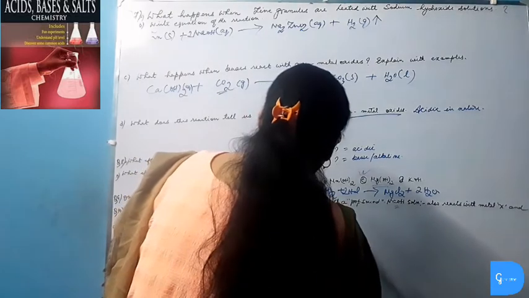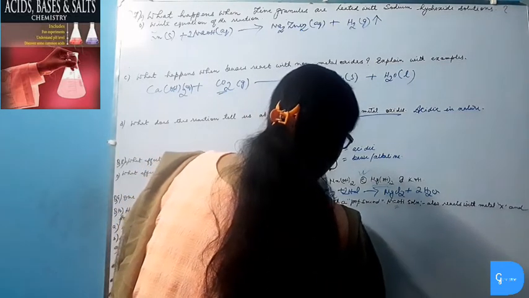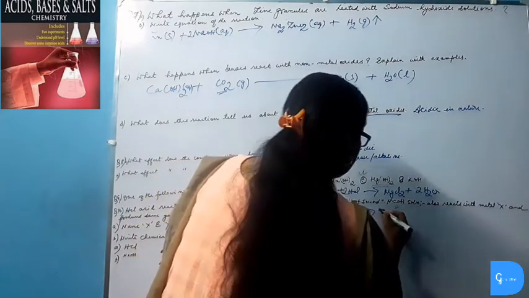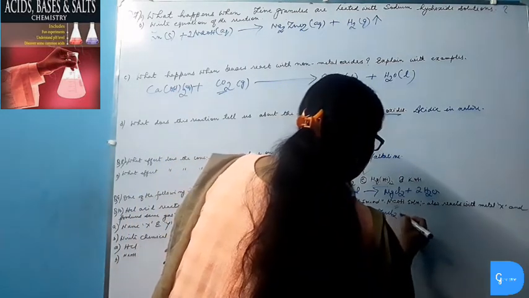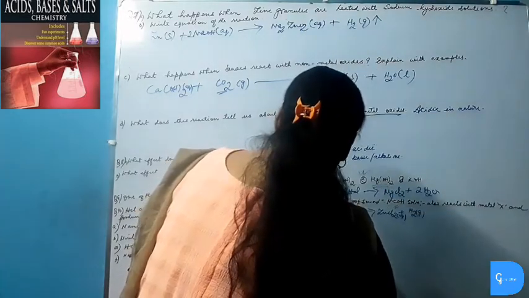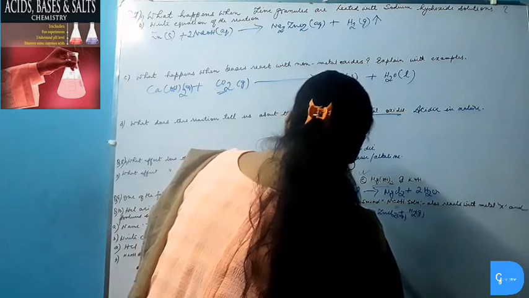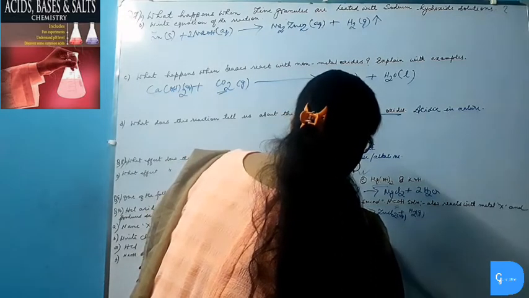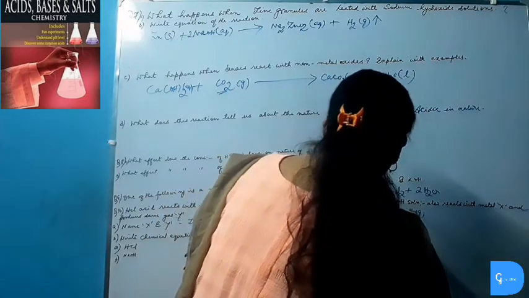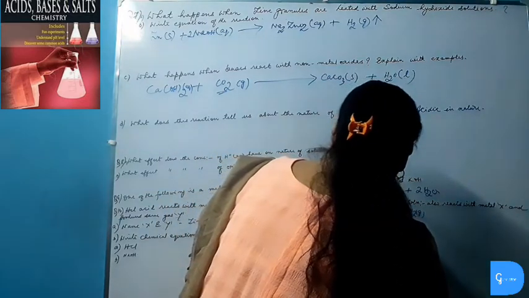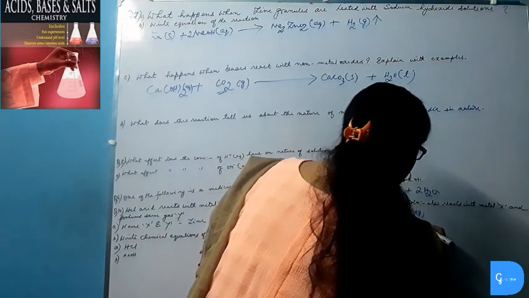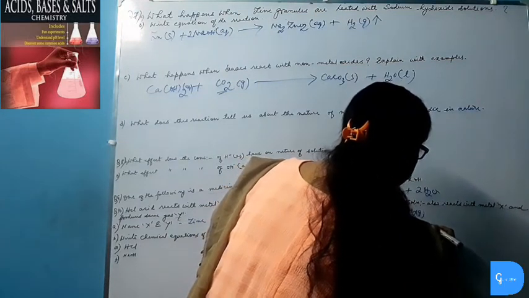Let's see the reaction. When zinc granules reacts with hydrochloric acid, then it produces salt zinc chloride plus hydrogen gas. Again, when zinc granules reacts with sodium hydroxide, it also produces a salt called sodium zincate, Na2ZnO2, plus hydrogen gas.